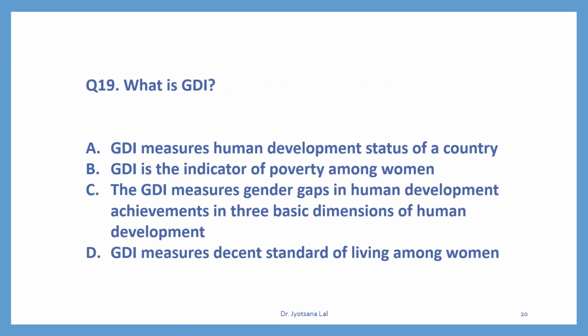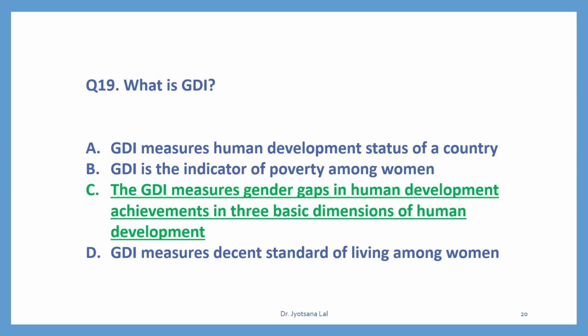Question number 19. What is GDI? You should know the full form of GDI. It is Gender Development Index. As Human Development Index is prepared, Gender Development Index is also prepared. So what is this GDI? Its name suggests it measures the gender gap. Okay. So what will be the correct option? Yes, the correct option is C.